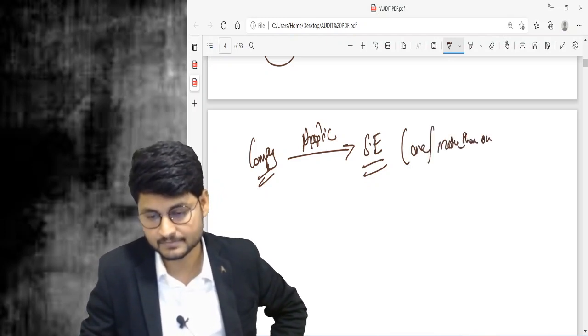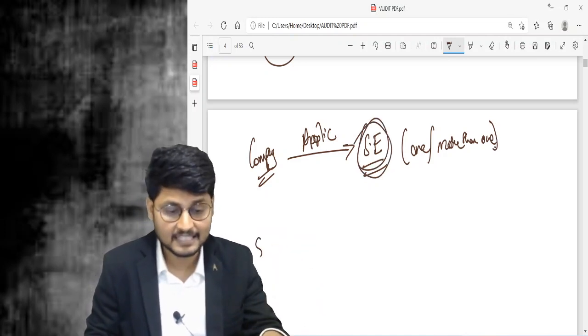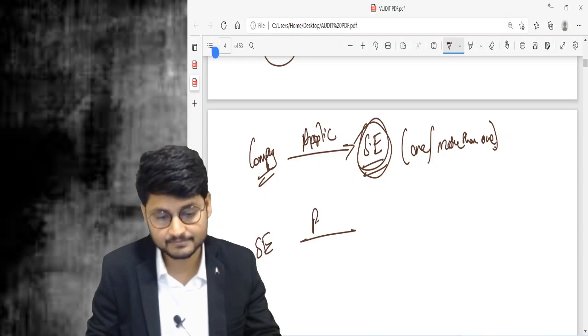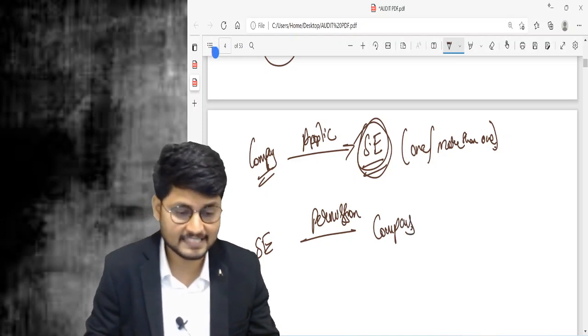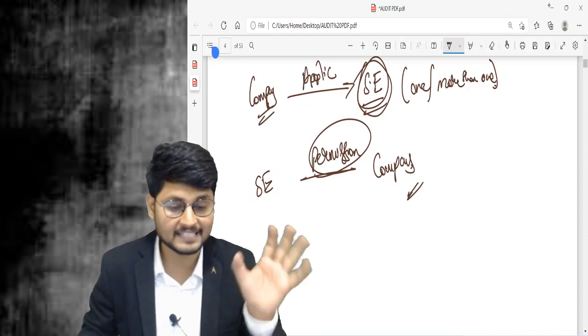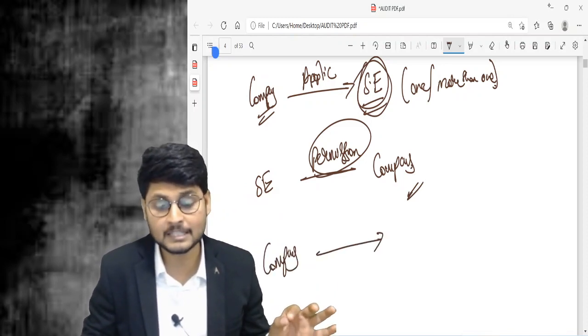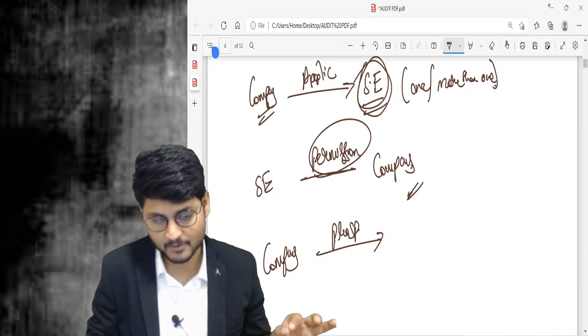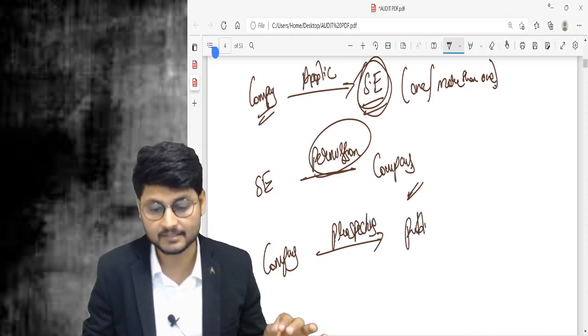After making an application, those stock exchanges need to give permission to the company. And the names of those stock exchanges which have given their permission shall be included by the company in the prospectus which is to be issued to the public.